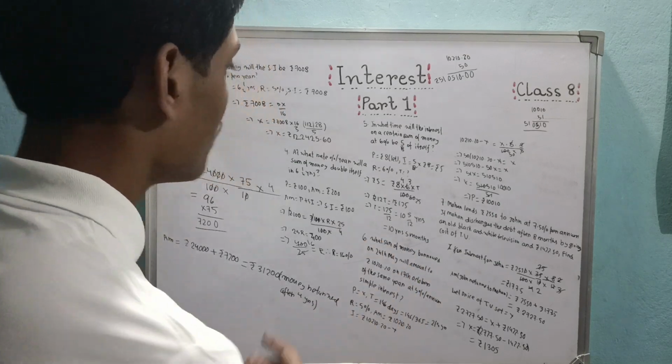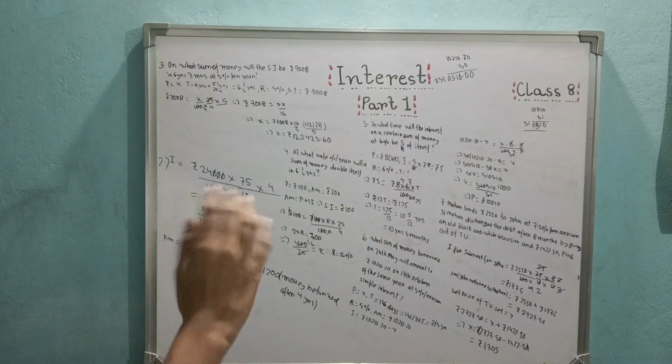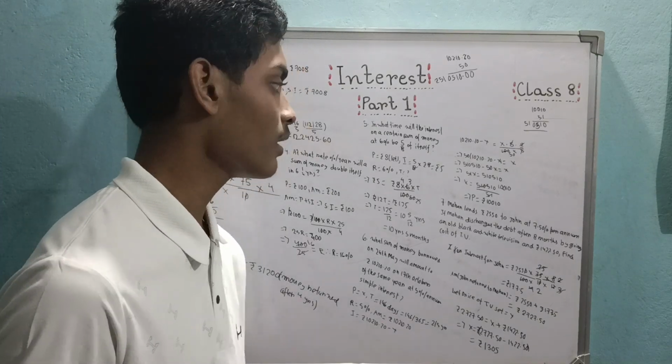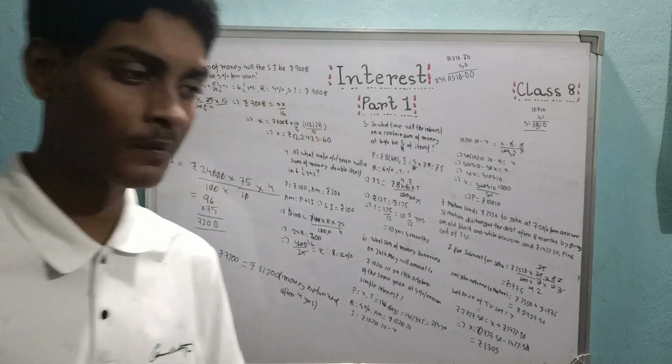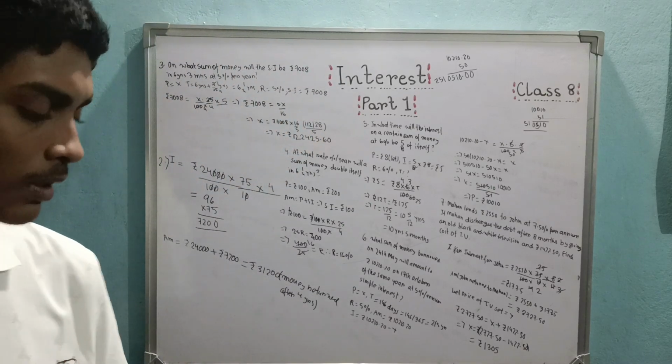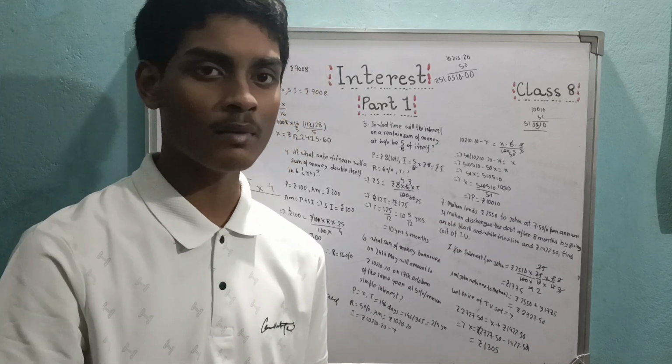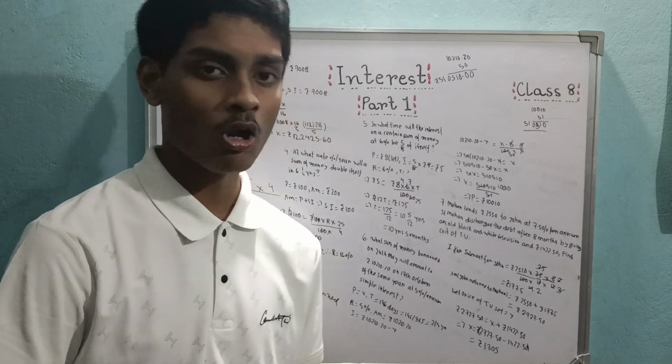Okay, just remember this, and this is actually interest part 1 for class 8. You completed it quite easily. Remember what is simple interest? It is the principal amount you have borrowed multiplied by the rate on that principal amount into the time for which you have taken the money, divided by 100. Not the end of story.